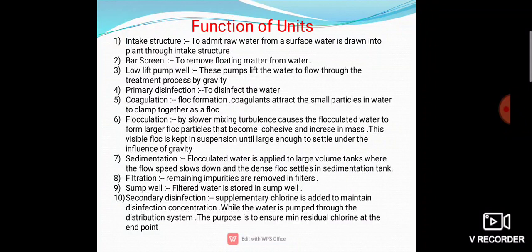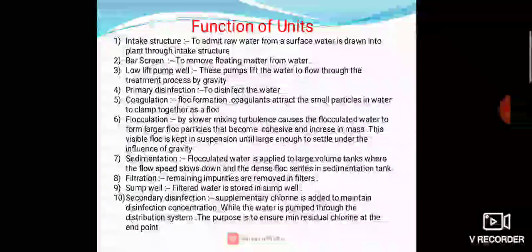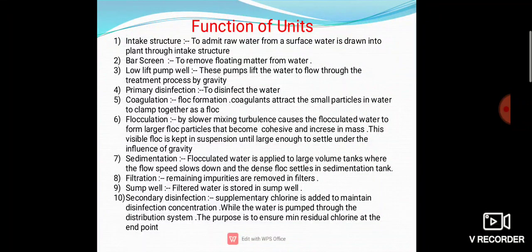This is the flocculation. Then sedimentation. Flocculated water is applied to large volume tanks where the flow speed slows down and dense flocks settle in the sedimentation tank. After this, filtration. Filtration is, as I told you already, the soul of the water treatment plant or water treatment process.